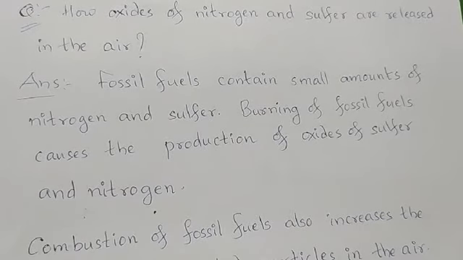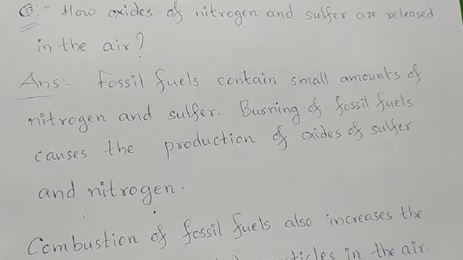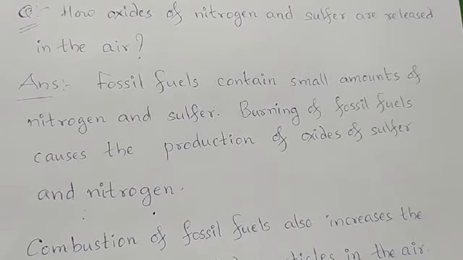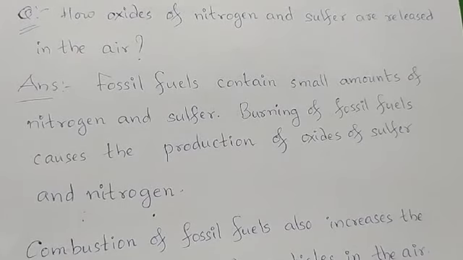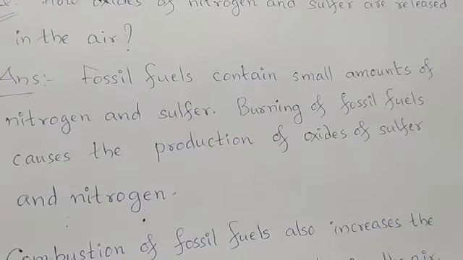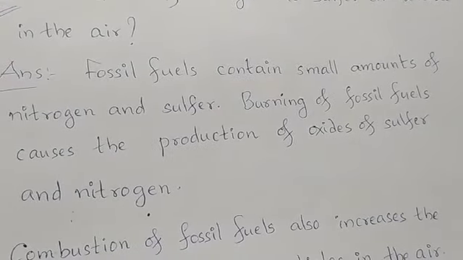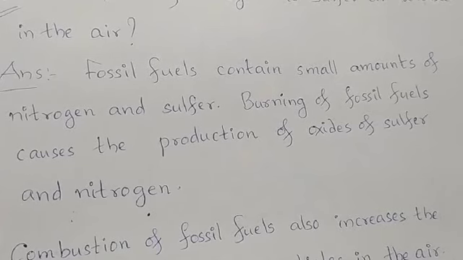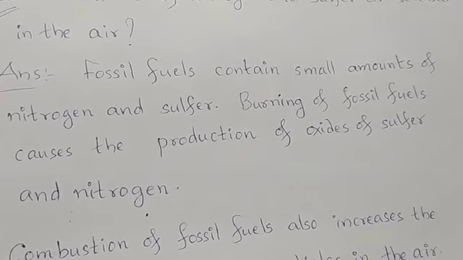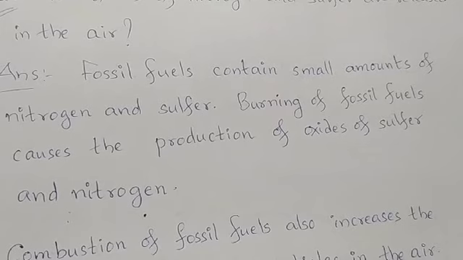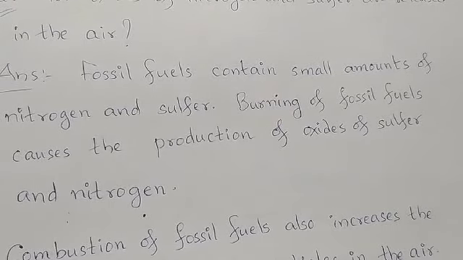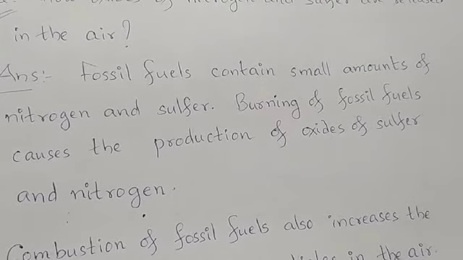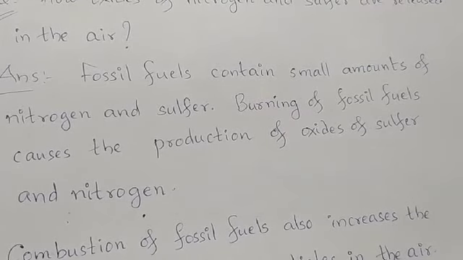How are oxides of nitrogen and sulfur released in the air? Fossil fuels, coal, petrol, etc. contain small amounts of nitrogen and sulfur. Burning of these fossil fuels, burning of coal and petroleum, causes the production of oxides of sulfur and nitrogen. So they are released into the air.